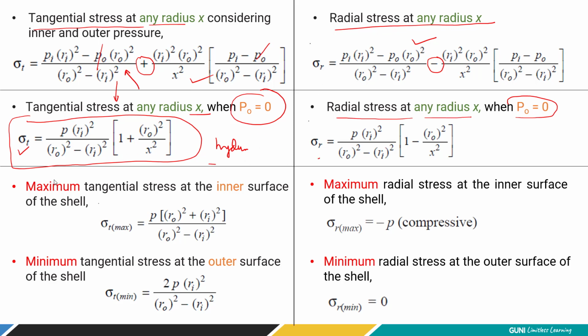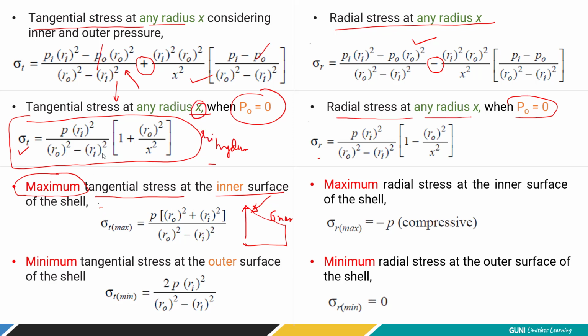Now let's talk about the actual design concept. What is maximum tangential stress at inner surface? As we discussed by the theory, it is going to be maximum at the inner portion, right? And it is reduced to minimum. So as a design engineer, mechanical engineer, we are interested in maximum stress. Where is it going to occur? Very simple. Not at any radius x, but at the inside radius. So we are going to replace this x value by ri, right?